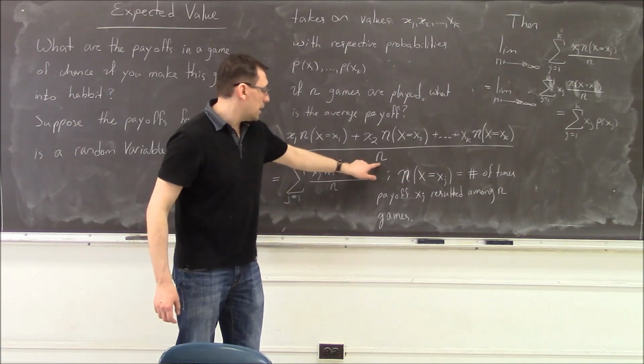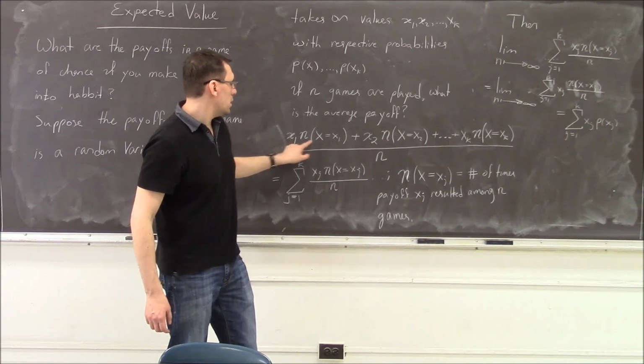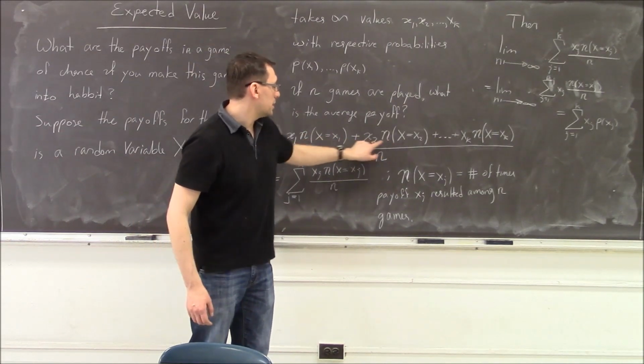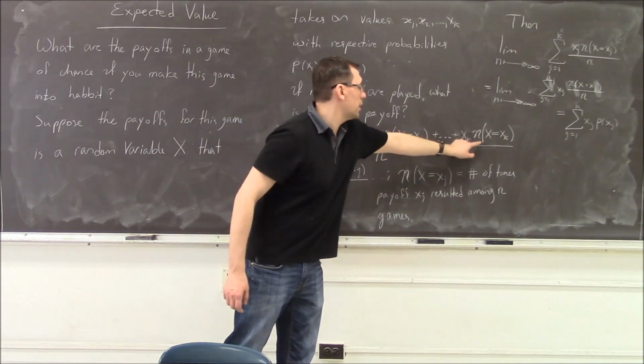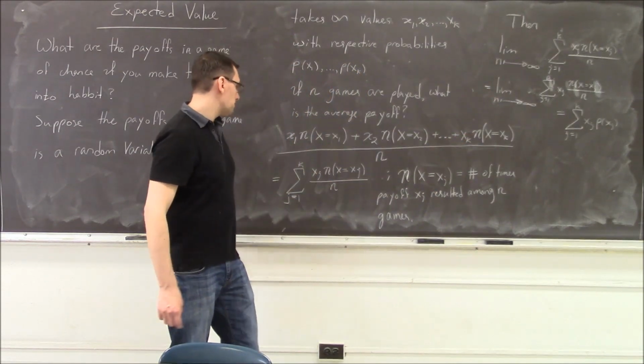And we divide by n. That would be the average. That's how many times we added x1, this is how many times we added x2, and all the way to the number of times we added xk. We group it like this and divide by n.